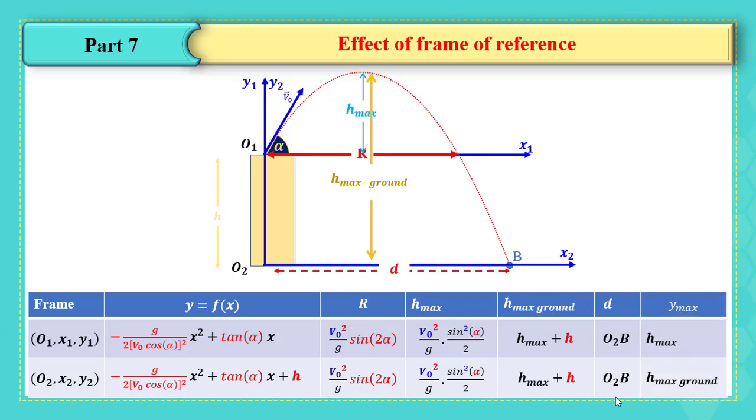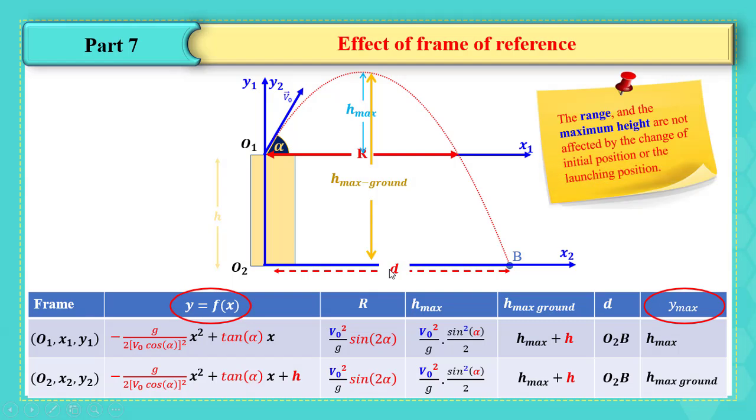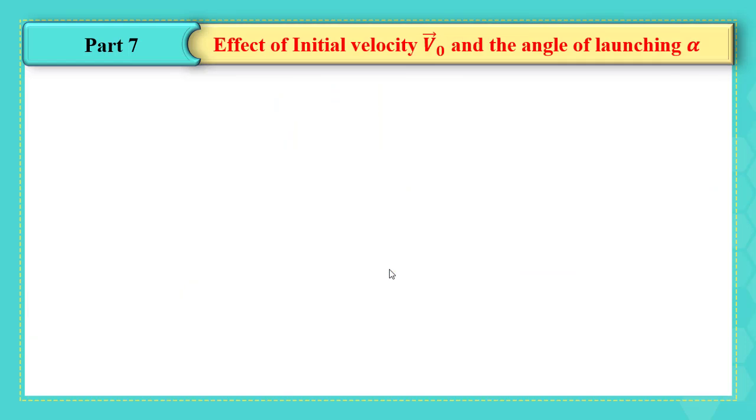Finally, the y maximum, the maximum position reached by the particle, we calculate it going back to the equation of trajectory. So in the first case, it will give us h maximum, while using the equation of trajectory in the second frame of reference, we will get the maximum height above ground. So in this case, it will differ by calculation. Finally, we can say that the range and the maximum height are not affected by the change of initial position or the launching position. Now, the effect of initial velocity and the angle of launching alpha.